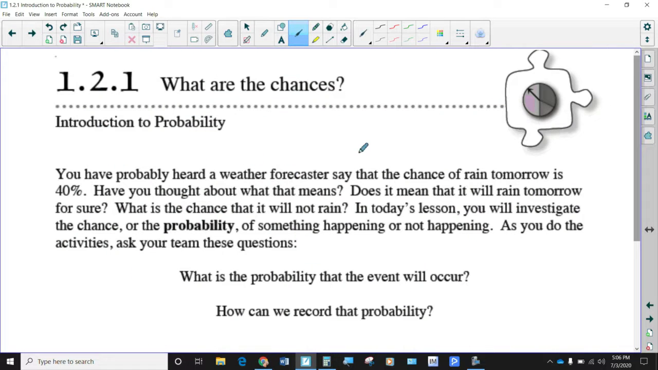You probably heard a weather forecaster say that the chance of rain tomorrow is 40%. Have you thought about what that means? Does it mean that it will rain tomorrow for sure? What is the chance it will not rain? In today's lesson, you will investigate the chance or probability of something happening or not happening. As you do the activities, ask your team these questions: What's the probability that an event will occur, and how do we record that probability?